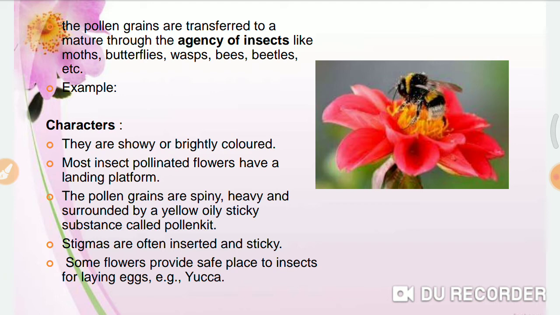So the pollen grains are spiny and heavy. They are surrounded with a yellow oily sticky substance that is called pollen kit. And the stigma is also sticky. Then, to give a reward to pollinators, because it's a symbiotic association, pollinators get nectar from the flowers, and flowers want pollination. So it's a symbiotic relationship.